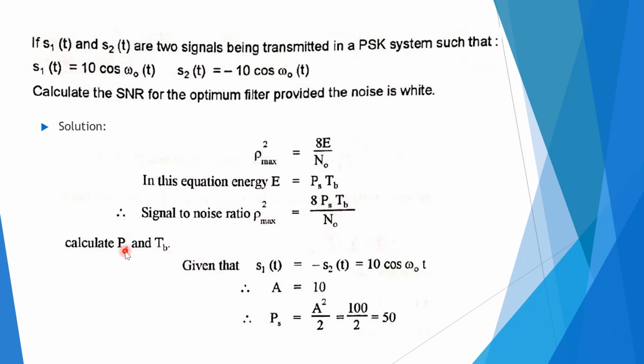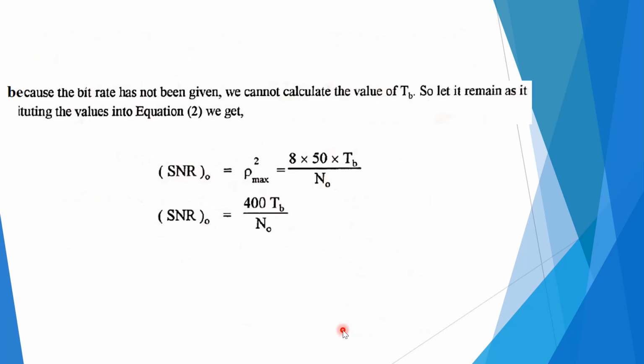Now let us calculate PS and TB. To calculate PS, from the given data, S1 of t is equal to minus S2 of t, that is 10 cos omega ot. So it's clear that A is equal to 10. So PS is equal to A square by 2, that means 50. So ultimately we have the value of PS. Now it remains to find TB, and then we can calculate the SNR simply. Here SNR is equal to 8 into 50 into TB by NO, so that is 400 TB divided by NO.